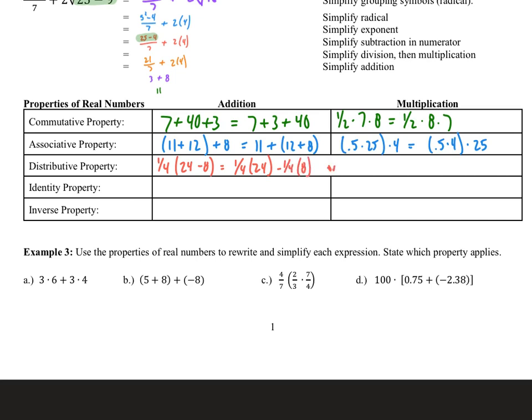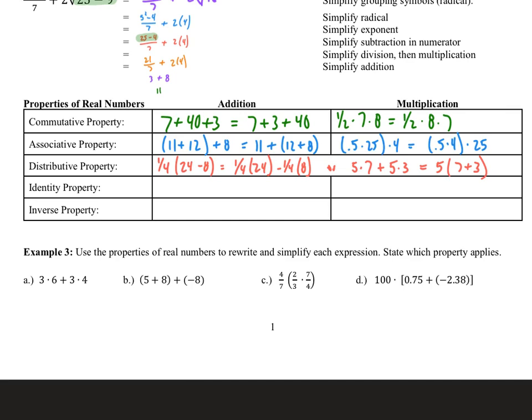Or, if we go the other way, if I have 5 times 7 plus 5 times 3, I could say that's the same thing as 5 times 7 plus 3. So the distributive property can go both ways. You can put a number into a set of parentheses, or we can add a set of parentheses to the problem using the distributive property.